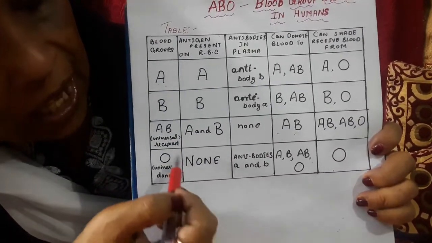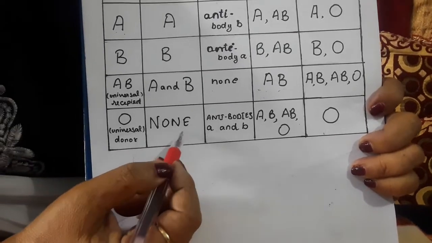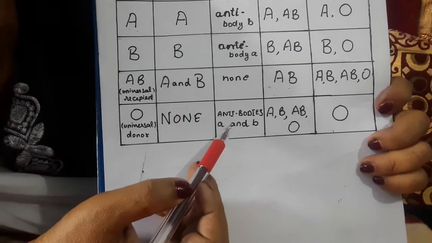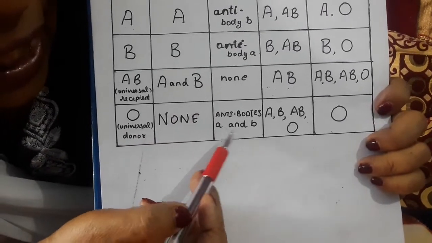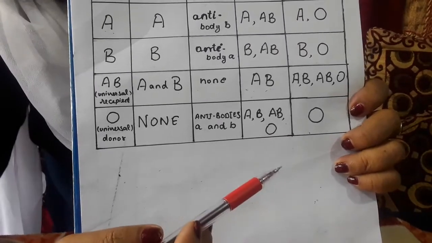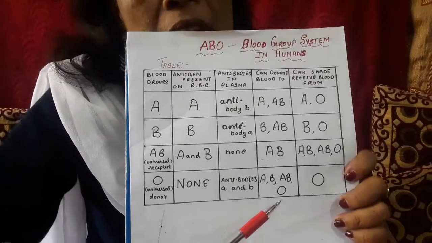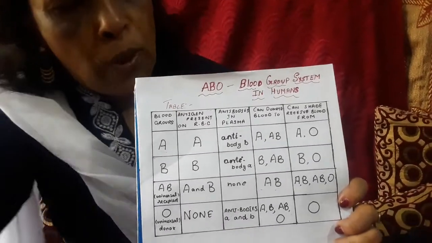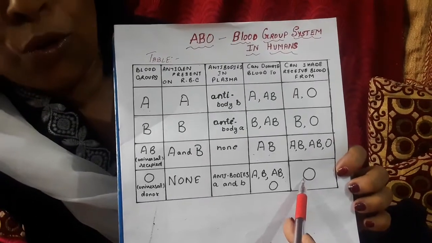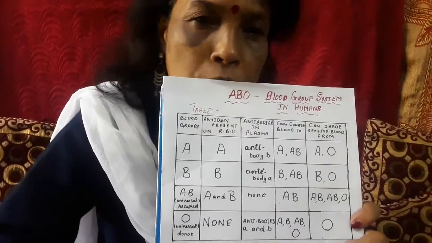Next, lastly, we have blood group O. In this, what do we find? They do not have any antigen A or B, whereas it has both antibody A and B. So, such a person can donate blood when required to a person having blood group A, B, AB and O, whereas it can receive blood only from the O group. That's why they are said to be universal donor.